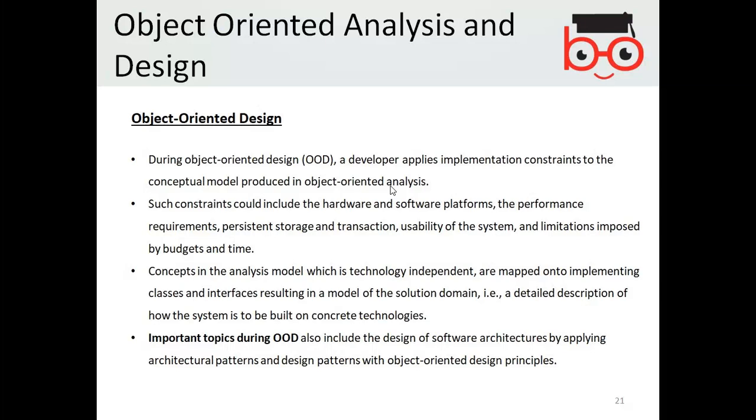Such constraints could include the hardware and software platforms, the performance requirements, persistent storage and transactions, usability of the system, and limitations imposed by budgets and time. Concepts in the analysis model, which is technology independent, are mapped onto implementing classes and interfaces. So in design, you basically give the constraints and structure to the analysis according to the implementing technology.